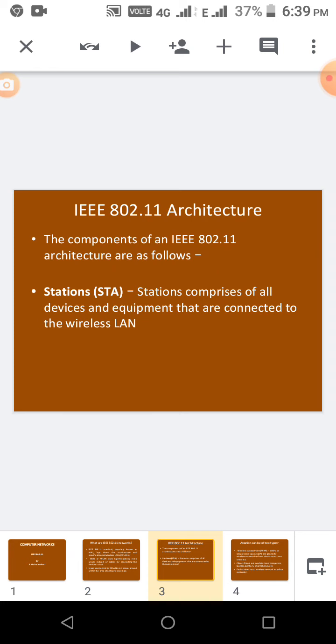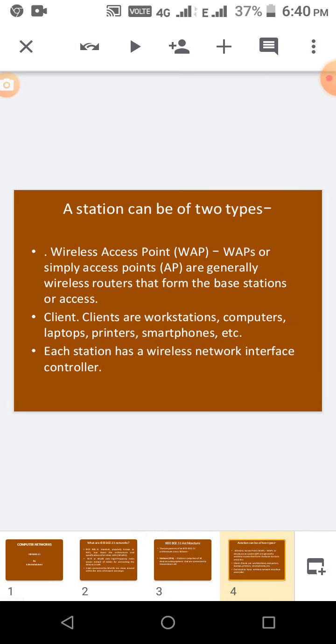Now we will see the components of IEEE 802.11. First one, stations. Stations contain all the devices and equipment that are connected to the wireless LAN. These stations can be of two types.